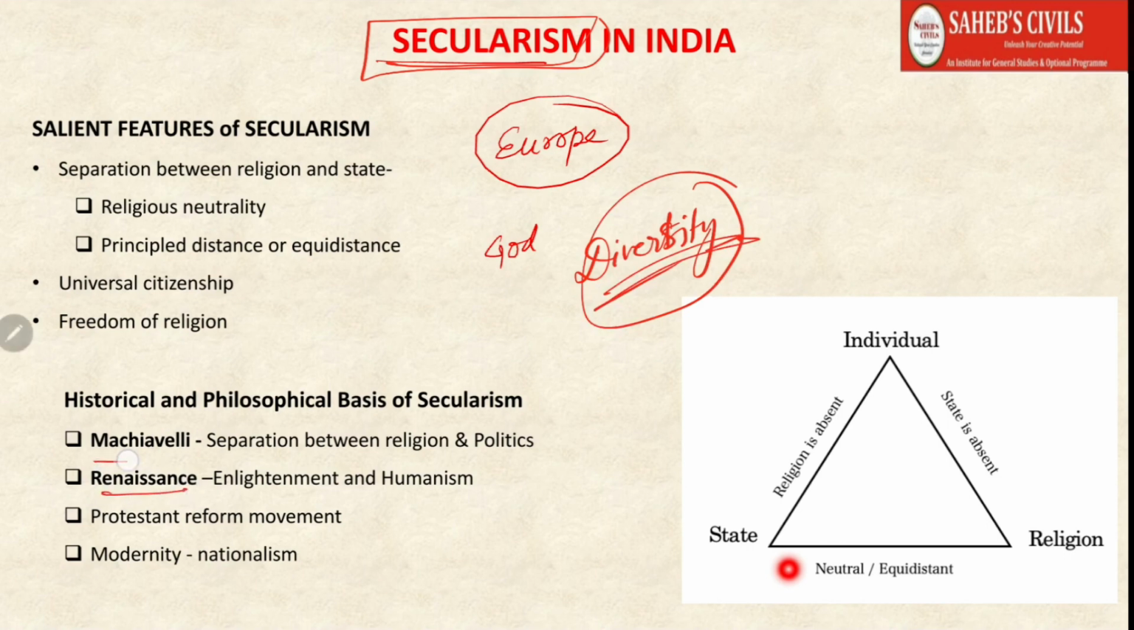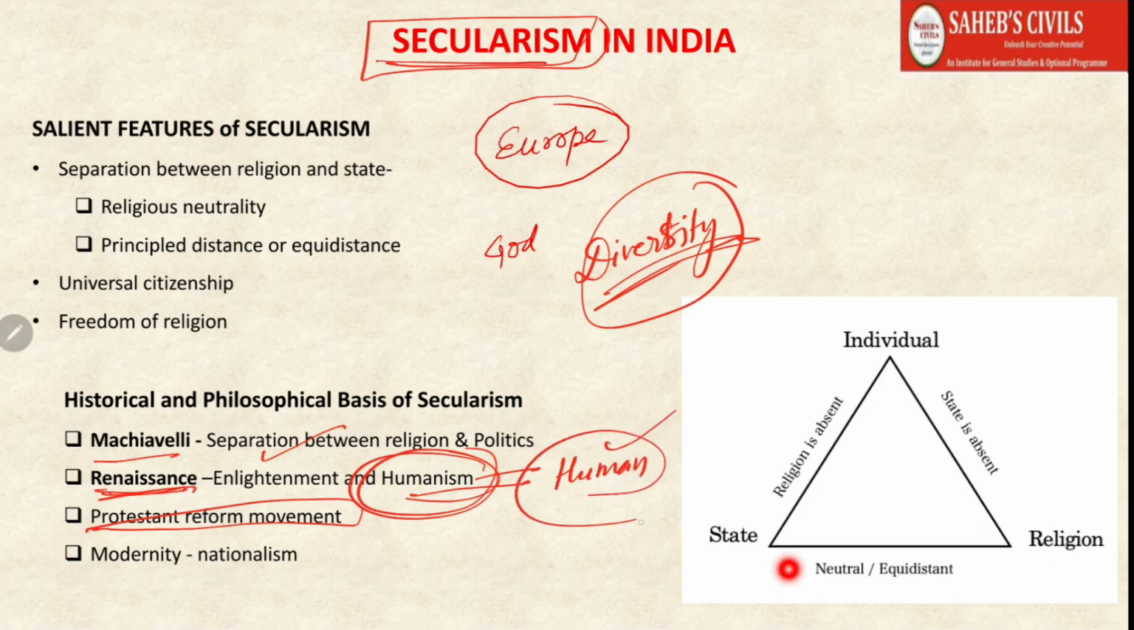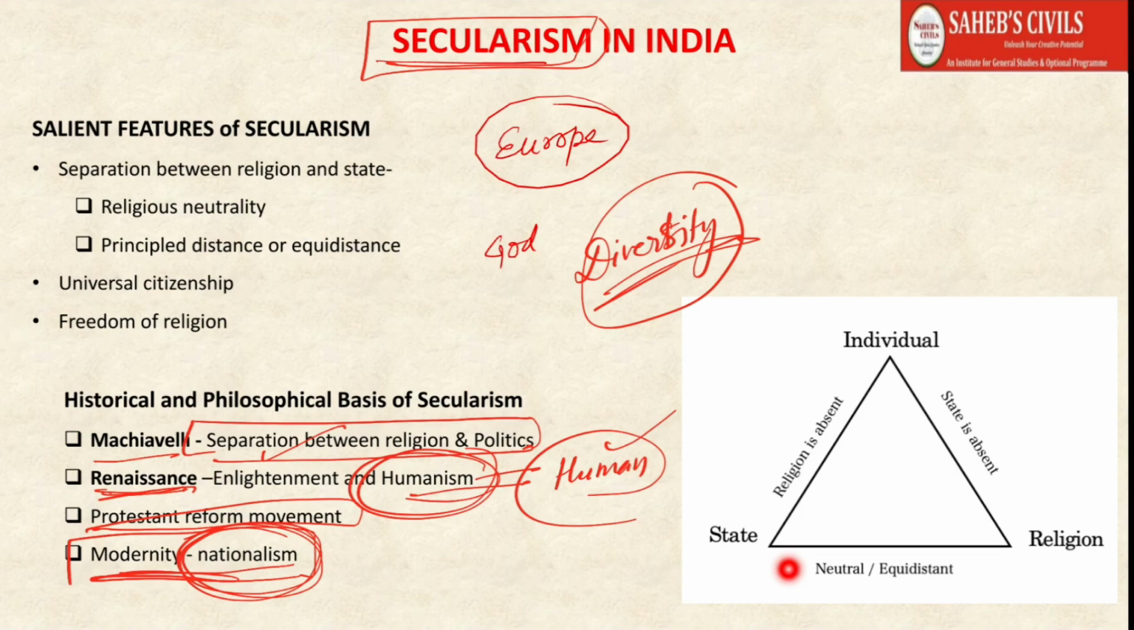So that's why we see that during the Renaissance times, there was enlightenment, there was humanism. Humanism simply means focus on humans, focus on human problems and human issues. So Machiavelli said that there should be strict separation between religion and politics. The church should not interfere in politics, and the king or the emperor or the monarch should not interfere in matters of religion. So the product of modernity is nationalism, and nationalism along with secularism, they both emerge simultaneously, right?